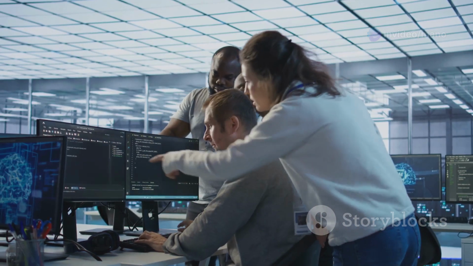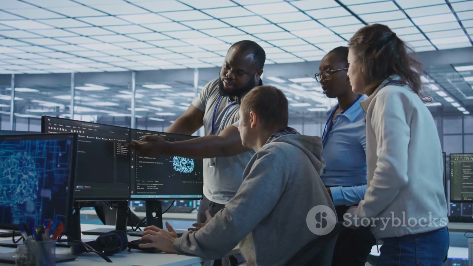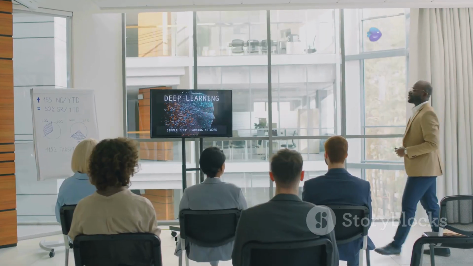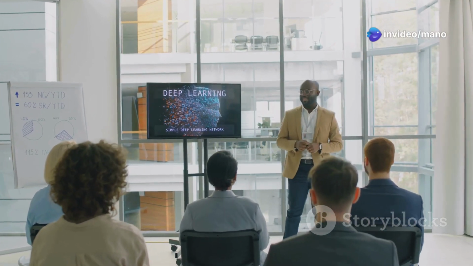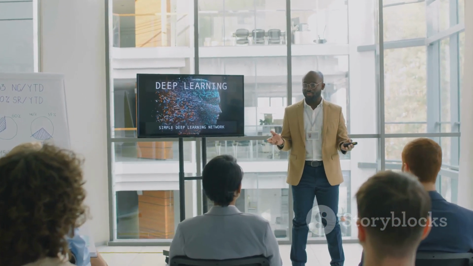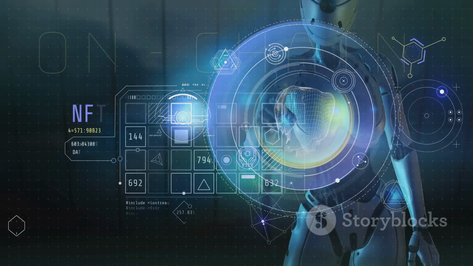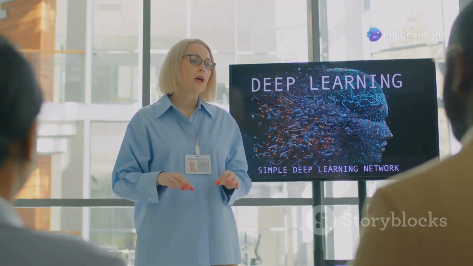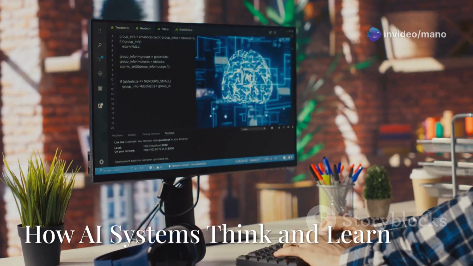Ethical AI focuses on ensuring that AI systems are developed and used responsibly, ethically, and fairly. As AI becomes more powerful, it's crucial to consider its potential impact on society and establish guidelines for its ethical development and deployment. These core components work together to power the AI systems we interact with every day. Understanding their individual roles is key to comprehending the capabilities and limitations of AI as a whole.